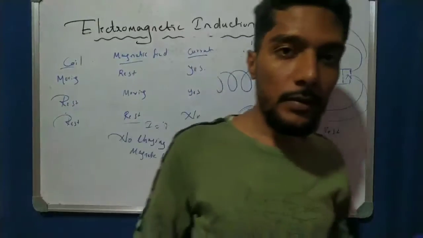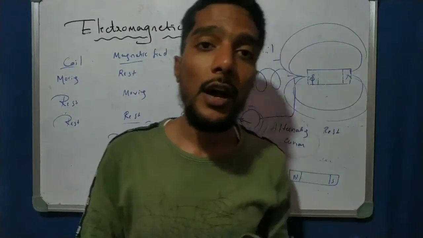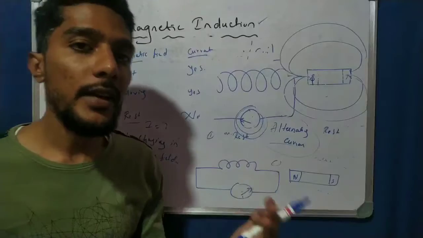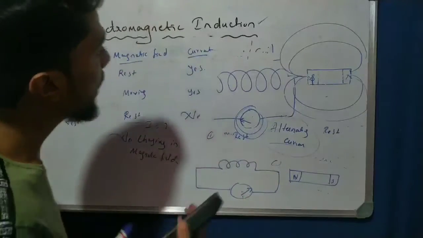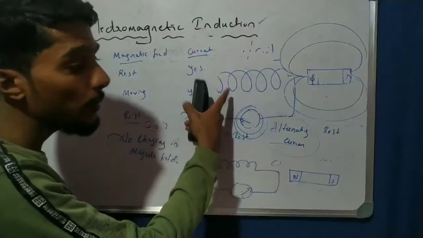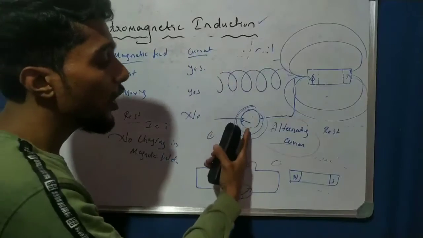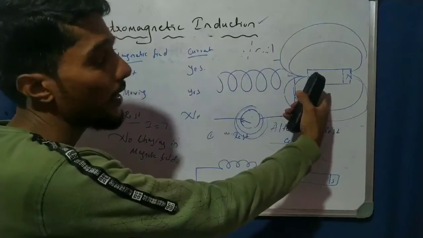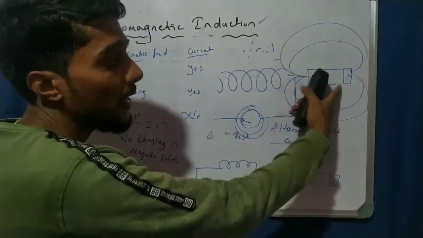Now the concept of electromagnetic induction can also be studied with another diagram, another example. So I can make another demonstration. Remember the diagram: one coil is there, one galvanometer is there, and one bar magnet is there. One magnetic field is there, a bar conductor is there.